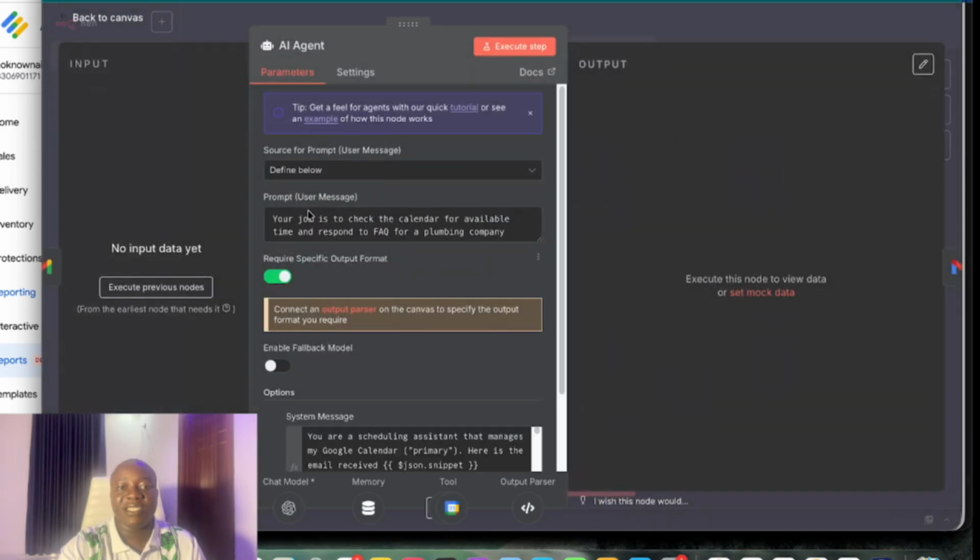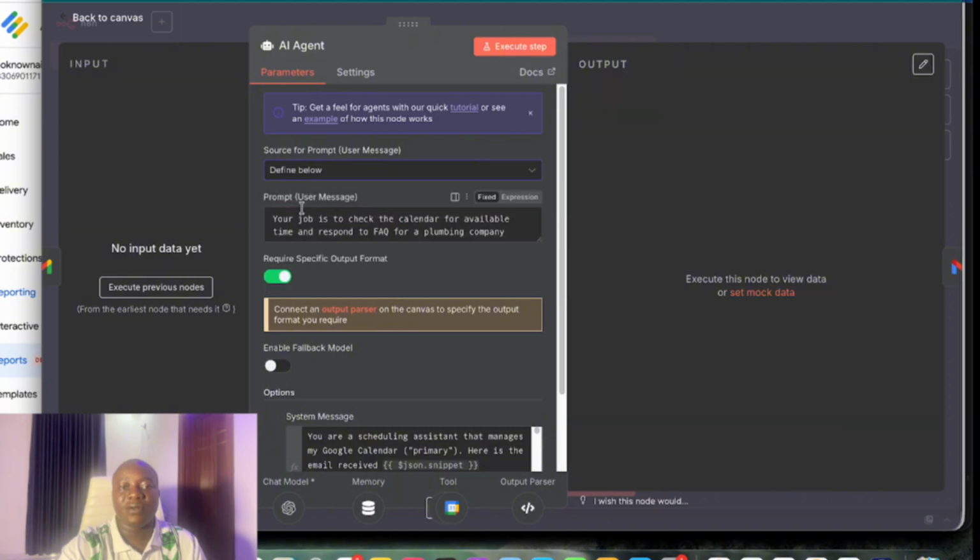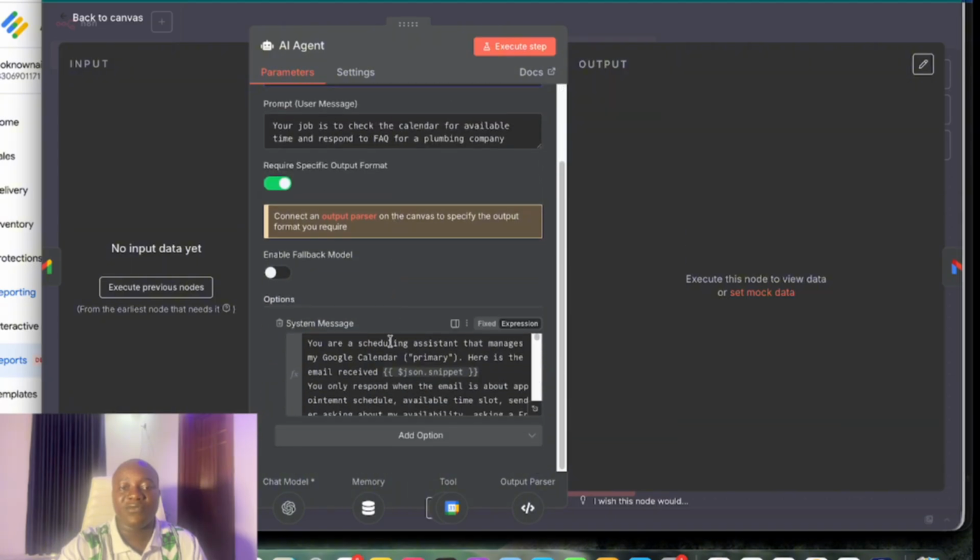After adding my AI agent, I'm using Define Below. Then I give it a prompt. This is the prompt I gave the AI agent. To get your own prompt, you can use ChatGPT or any other AI. Tell them what you want, the details, and they are going to get you a nice prompt. When they get you the prompt, check the prompt and make sure it meets what you want.